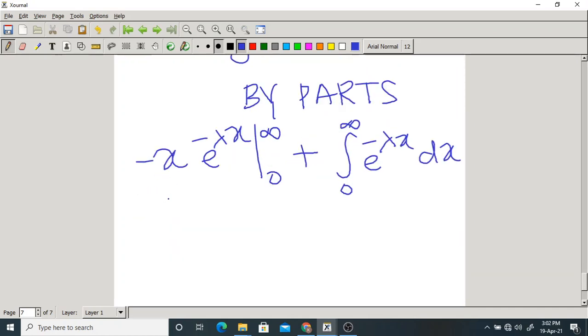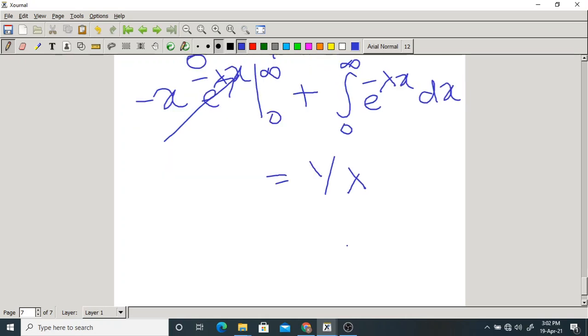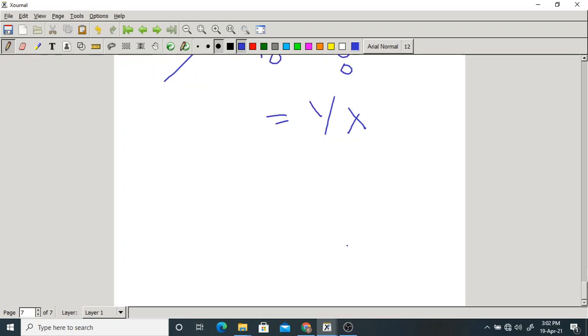So the first term will be 0. Now what is this? This will be simply 1 over lambda, 1 by lambda. So that is the mean.